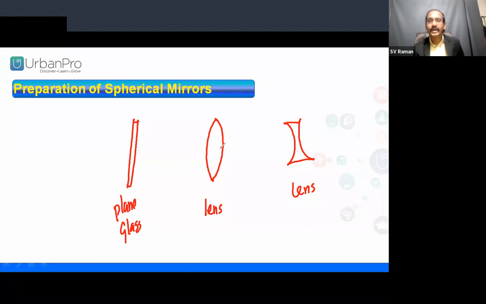Now, lenses are of two kinds. In one, the thickness is increasing and decreasing; in the other, the thickness is decreasing and increasing. Where the thickness increases and decreases, both sides bulge outwards. If both sides bulge outwards, we call it a convex lens. If both sides bulge inwards, that is a concave lens. Clear?